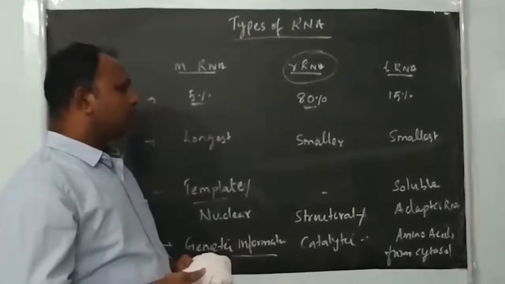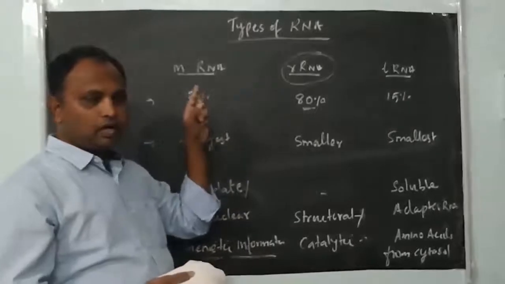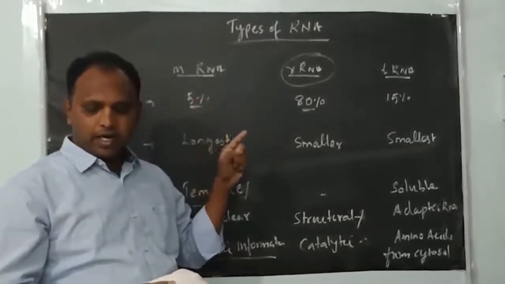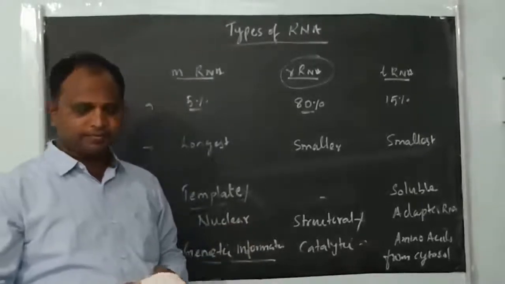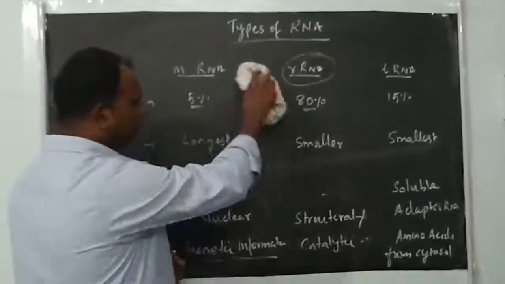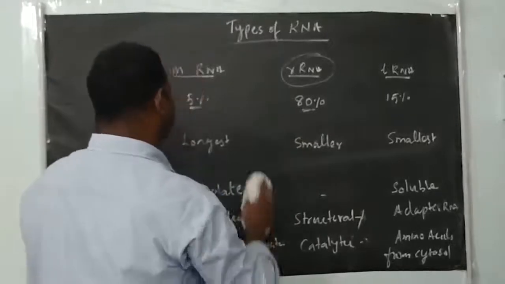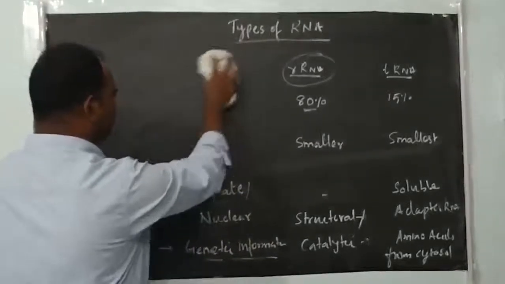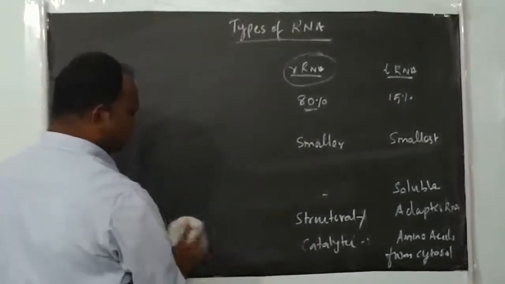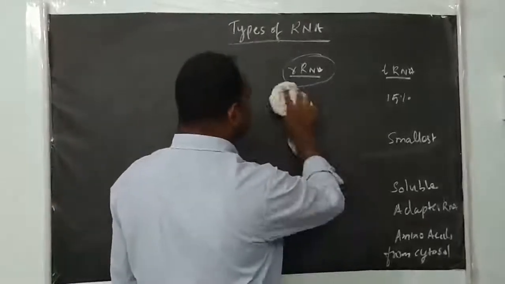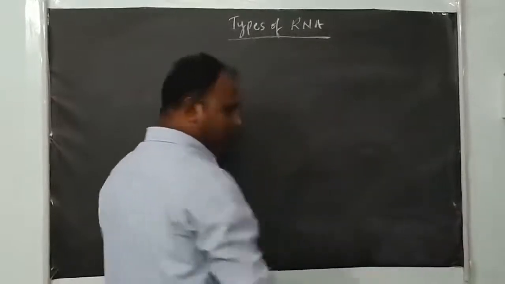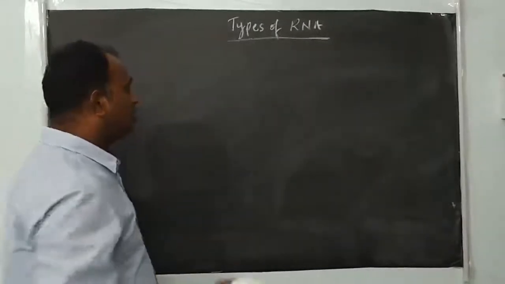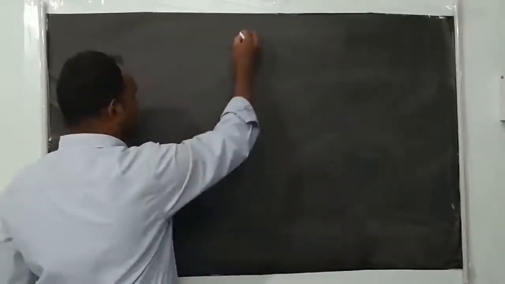So all three types of RNA are needed to synthesize protein in the cell, right? Because they all have some role in protein synthesis in both prokaryotic as well as eukaryotic cells. Okay. So next we will see the process of transcription in prokaryotes. First we will see prokaryotic transcription, and next we will see eukaryotic transcription, right? Process of transcription in prokaryote.